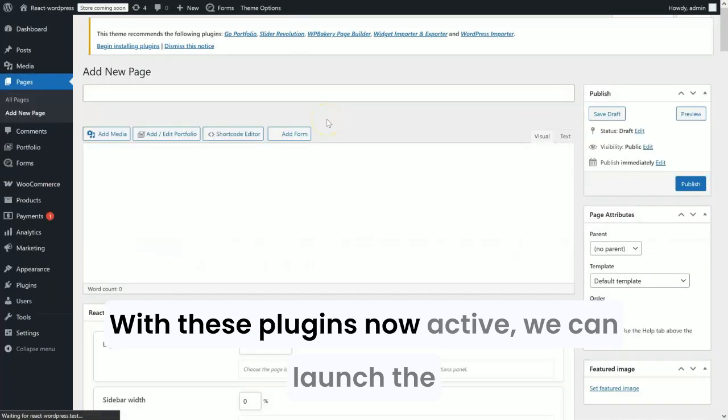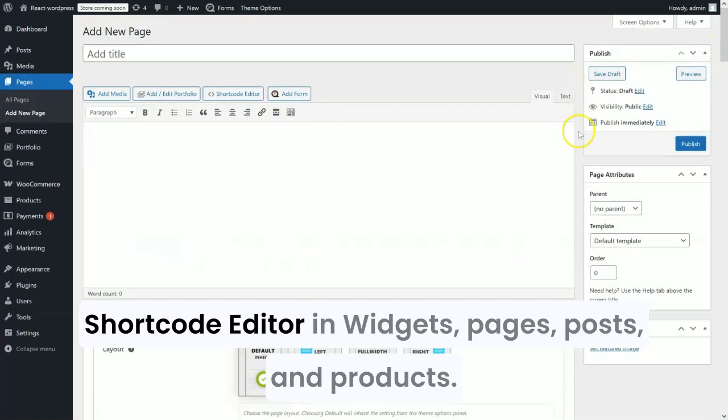With these plugins now active, we can launch the Shortcode editor in Widgets, Pages, Posts and Products.